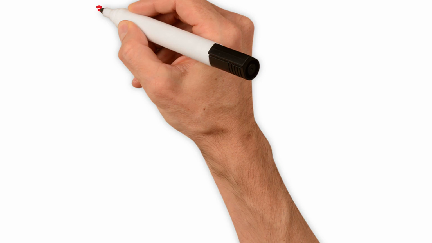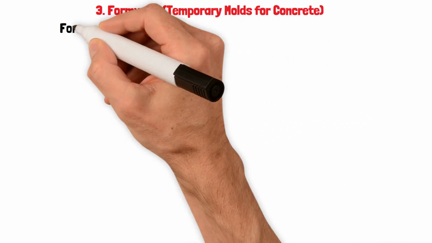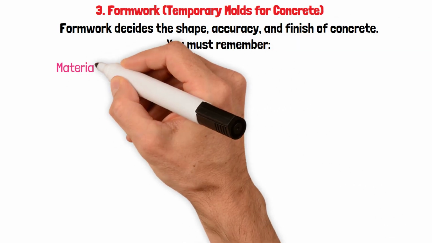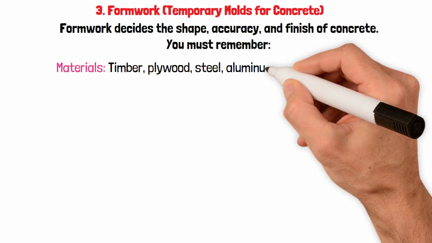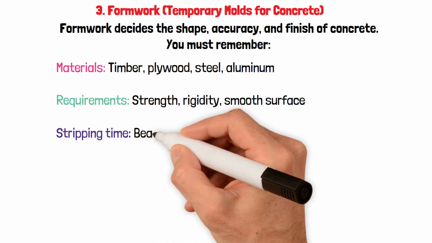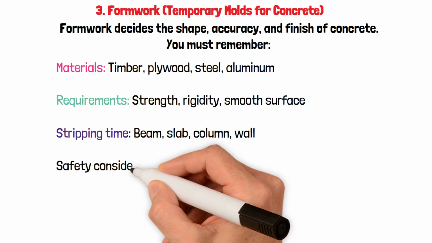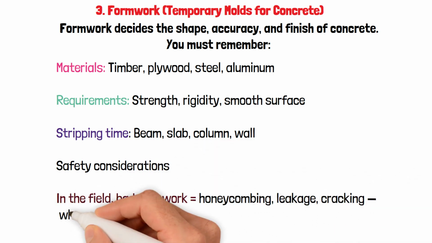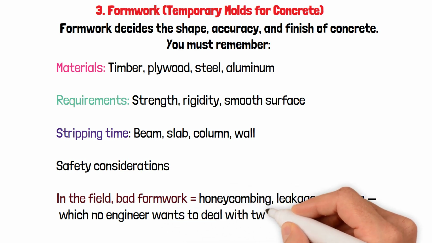3. Formwork, temporary molds for concrete. Formwork decides the shape, accuracy, and finish of concrete. You must remember: materials: timber, plywood, steel, aluminum. Requirements: strength, rigidity, smooth surface. Stripping time: beam, slab, column, wall. Safety considerations. In the field, bad formwork equals honeycombing, leakage, cracking, which no engineer wants to deal with twice.